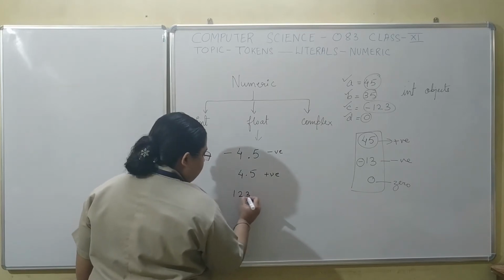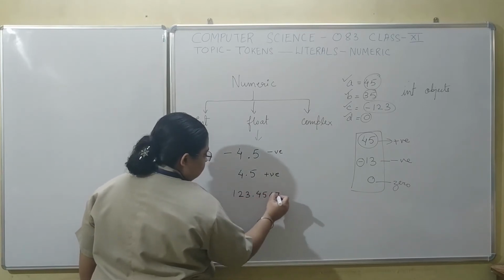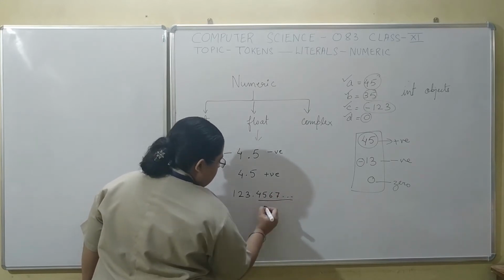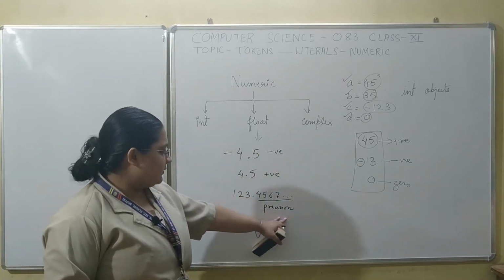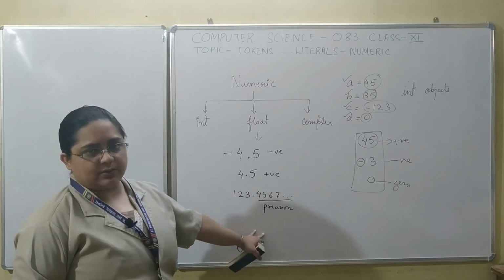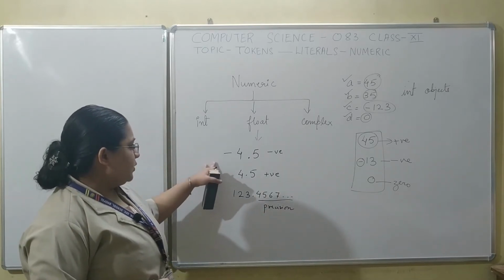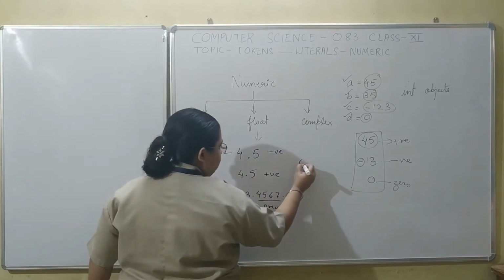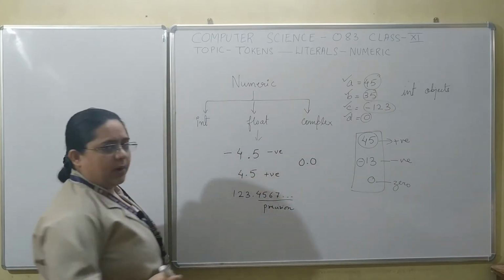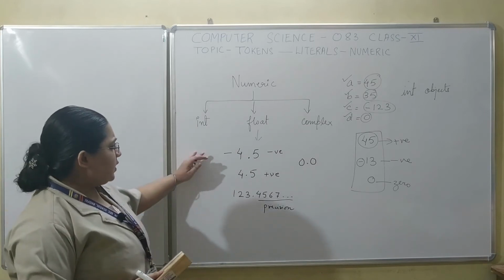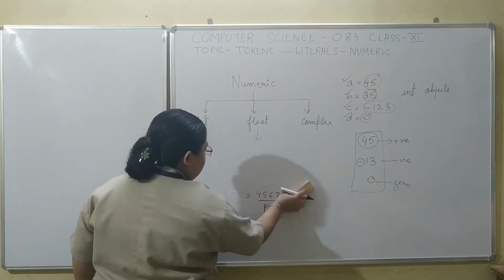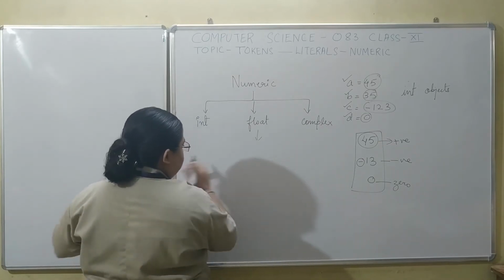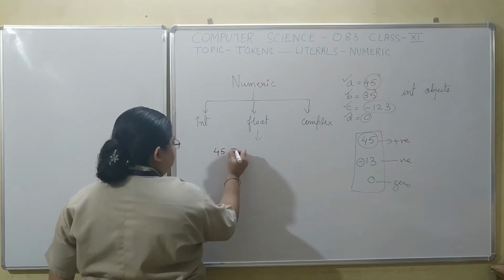For example, I write and so on. These digits are known as digits of precision. That is, they show how accurate your number is. The more digits after the decimal point, the more accurate that number is. So you can have these values, and if you want to represent 0, it should be 0.0. So floating point literals, you can use any number of them in your program. I am giving some examples over here.